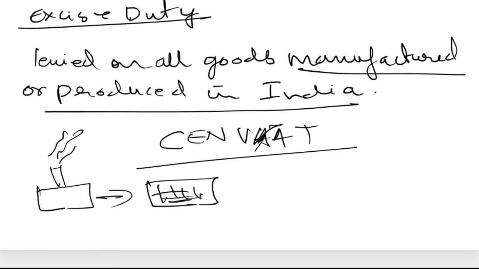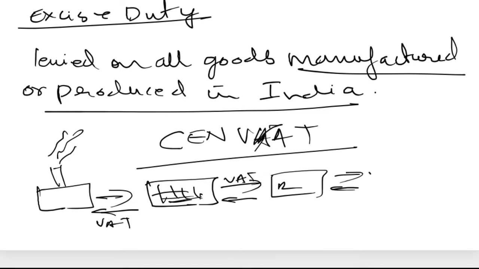The wholesaler has to give VAT, so the wholesaler will receive VAT from whom? The retailer will take it from the customer. So this tax is collected by whom? The government will collect this tax first.